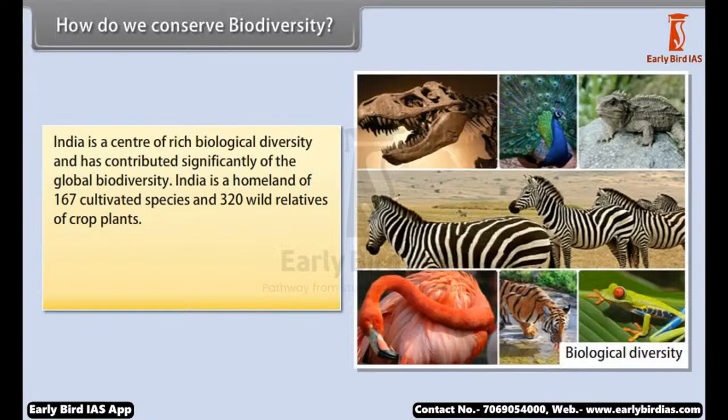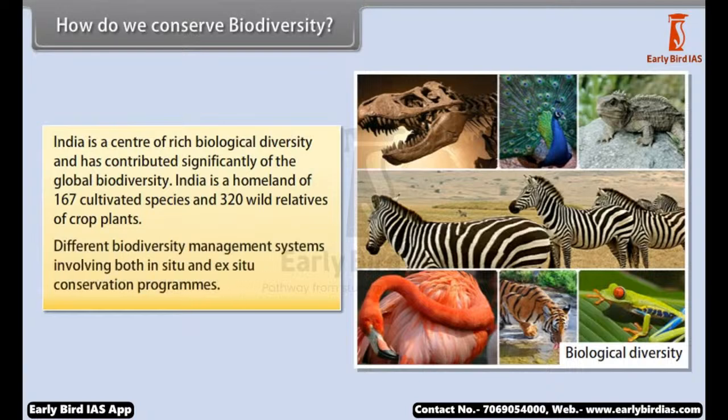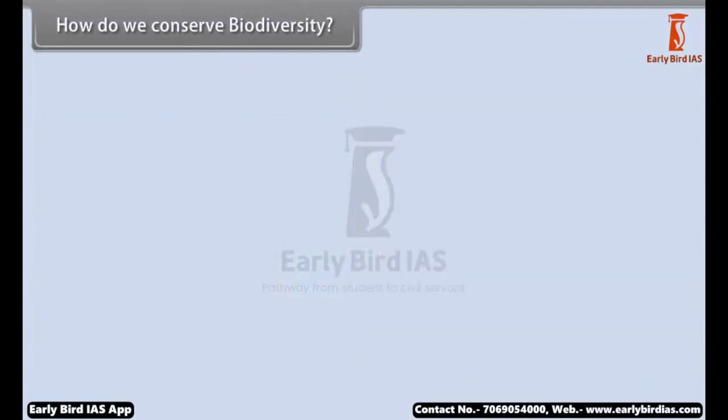India is a center of rich biological diversity and has contributed significantly to the global biodiversity. India is a homeland of 167 cultivated species and 320 wild relatives of crop plants. There are different biodiversity management systems involving both in-situ and ex-situ conservation programs.